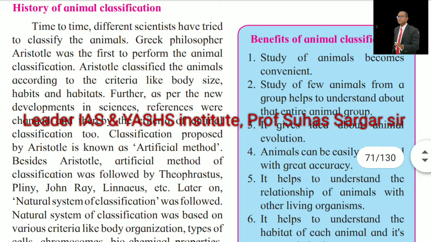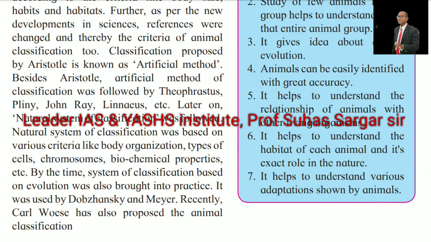History of animal classification. From time to time, different scientists have tried to classify animals. The Greek philosopher Aristotle was the first to perform animal classification. Aristotle classified the animals according to criteria like body size, habitats, habits, etc. Further, as per new developments in science, the references changed and thereby the criteria of animal classification too. Classification proposed by Aristotle is known as the artificial method. Besides Aristotle, the artificial method of classification was followed by Theophrastus, Pliny, John Ray, Linnaeus, etc.